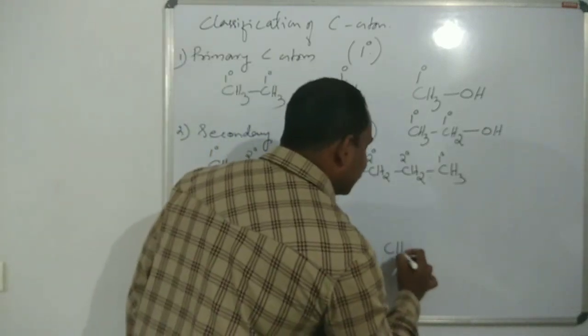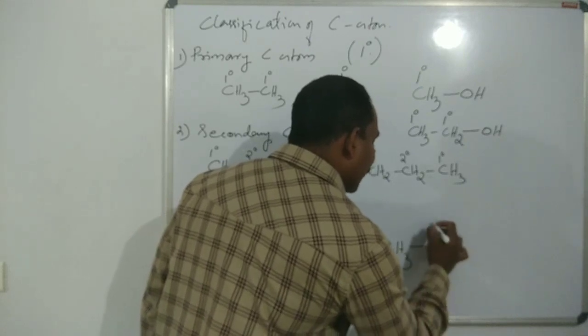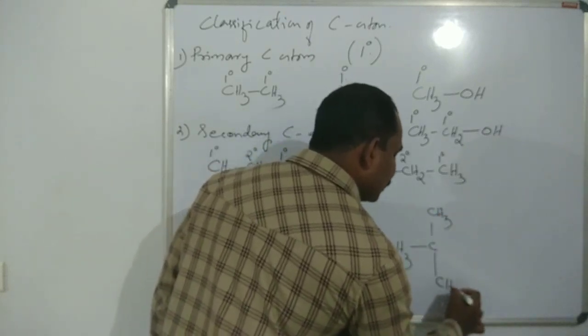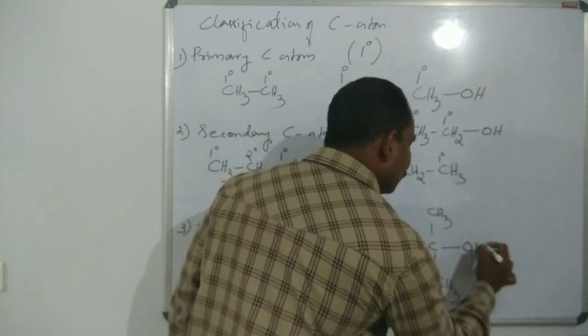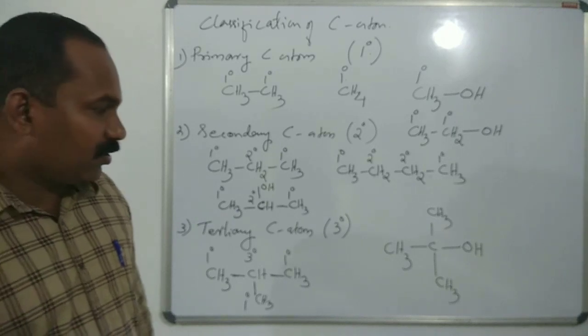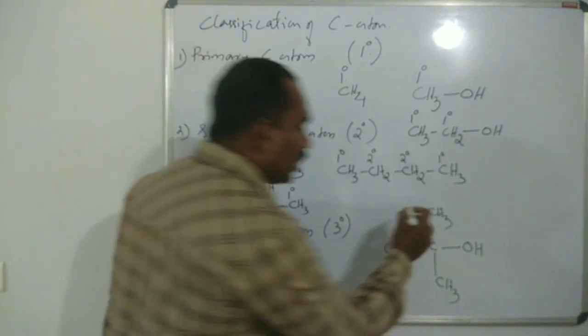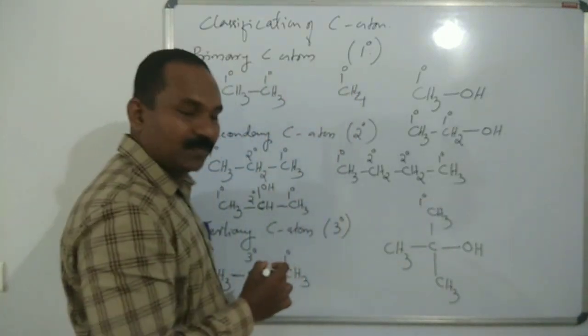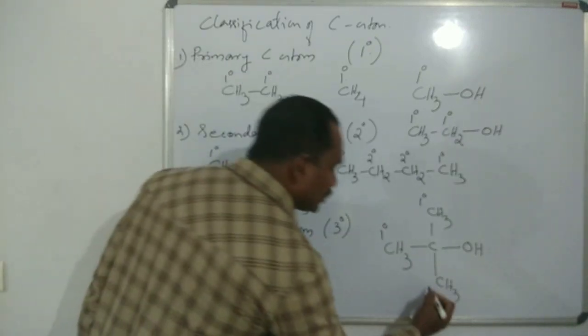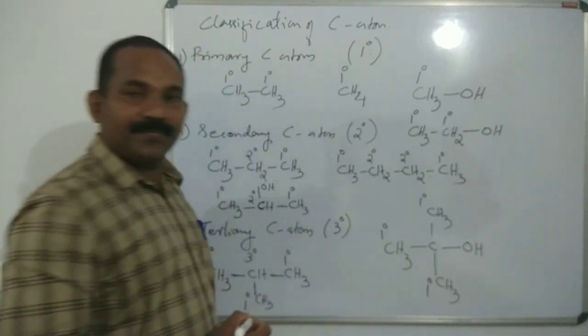Let's take tertiary butyl alcohol. It's a derivative. This carbon is primary. This carbon is primary. This one is primary.